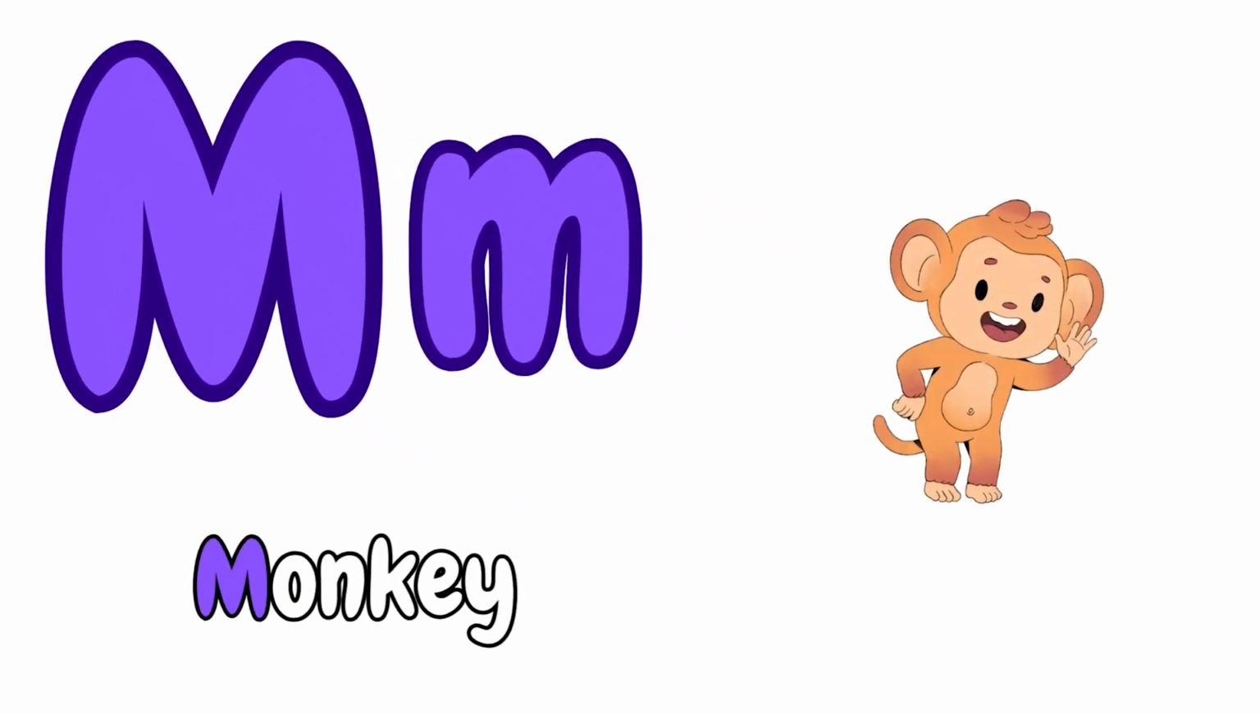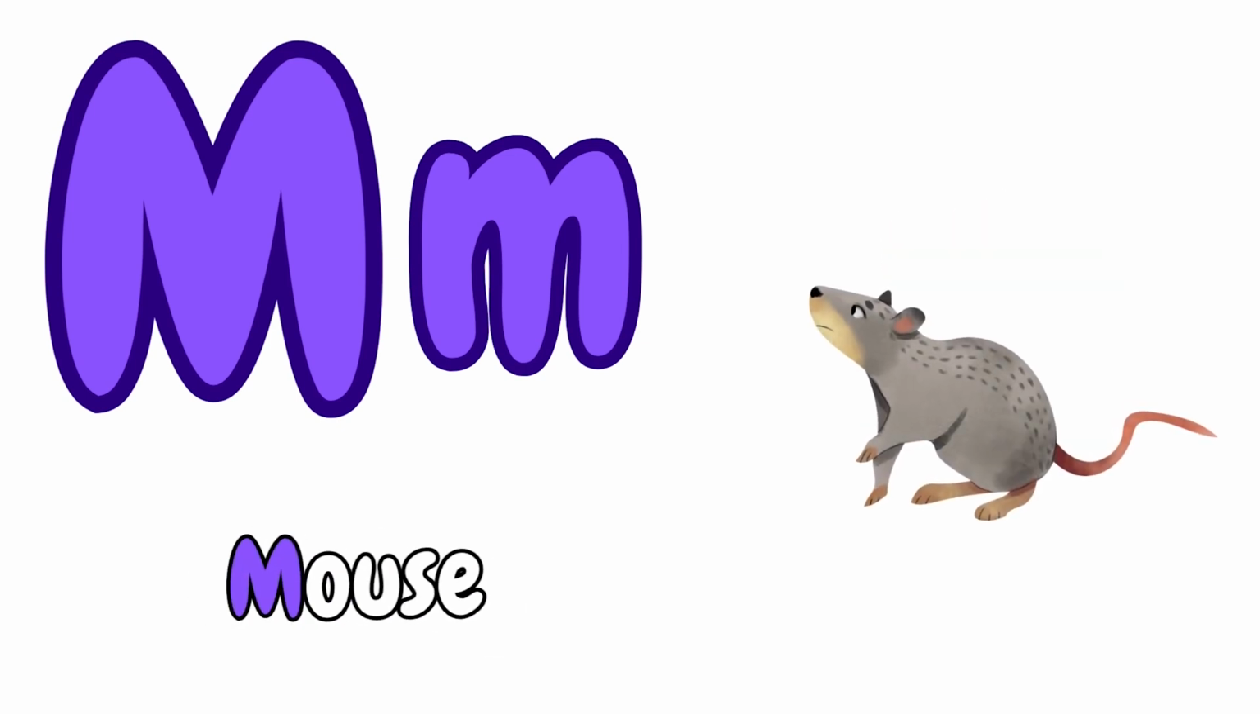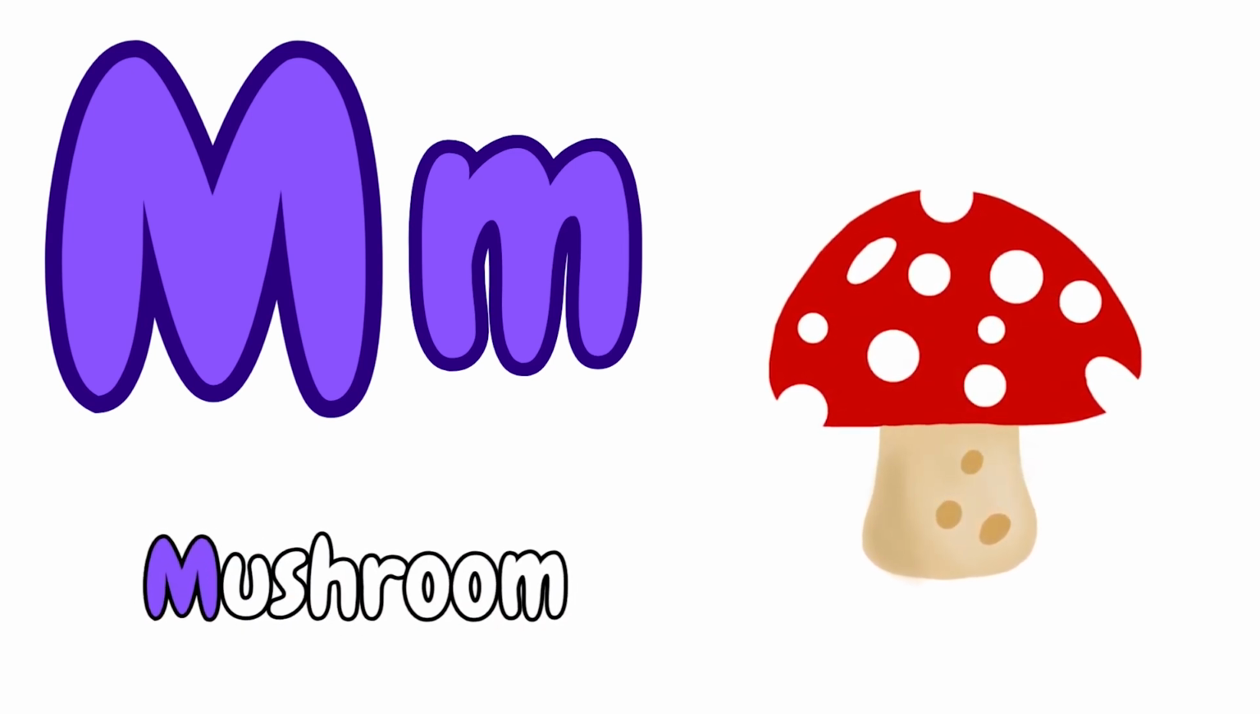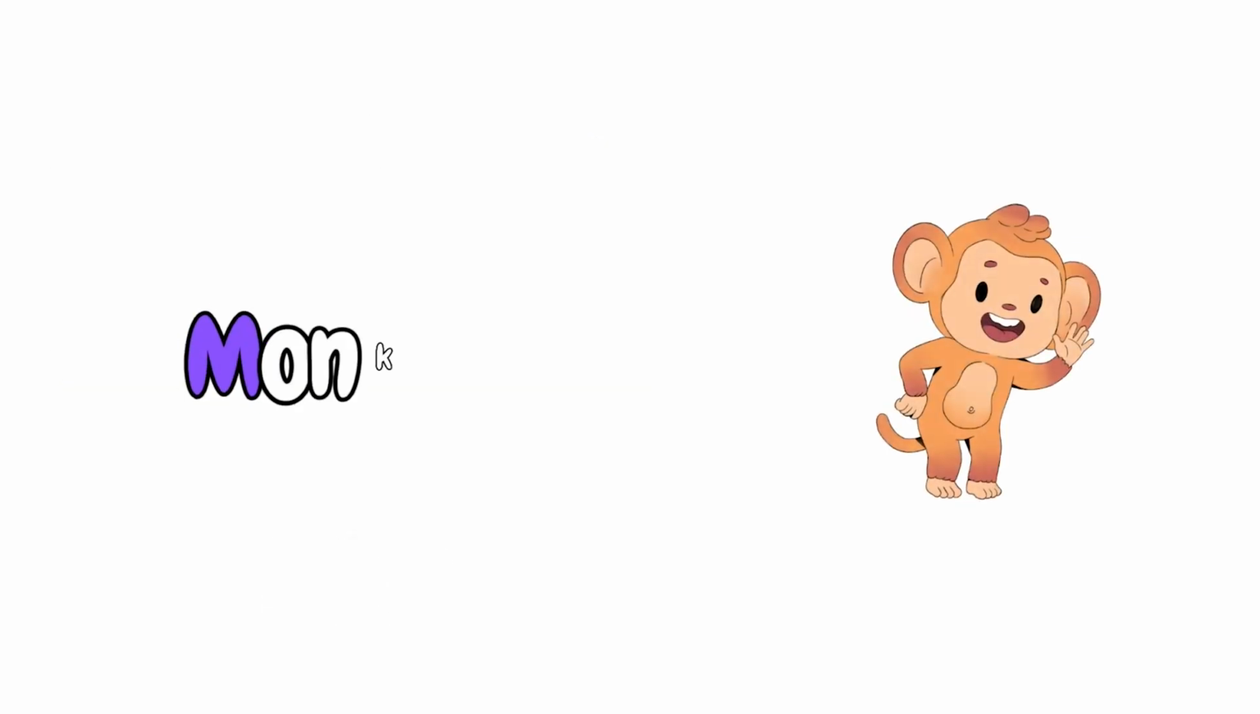Now, let's see which are all starts with alphabet M. M for Monkey. M for Mouse. M for Mushroom. M for Milk. Can we say once again, kids?